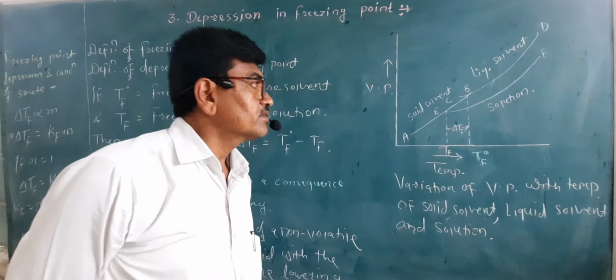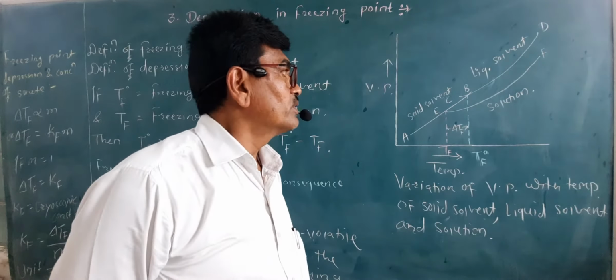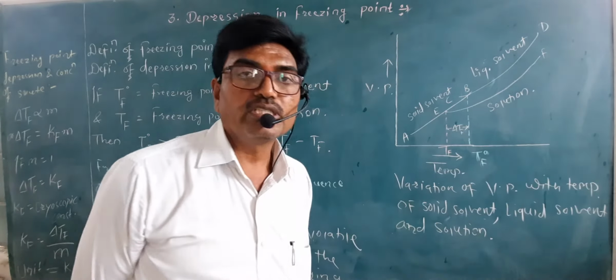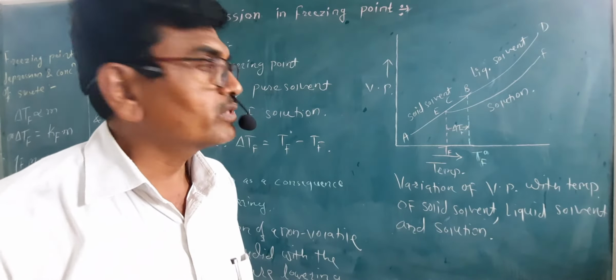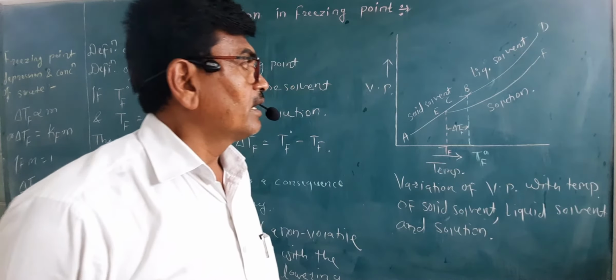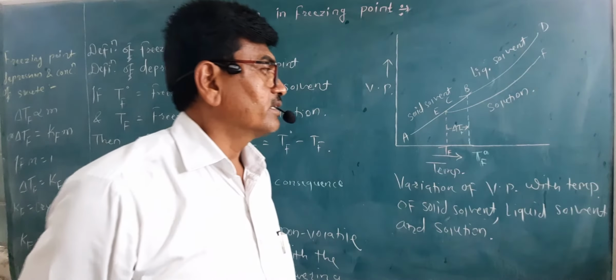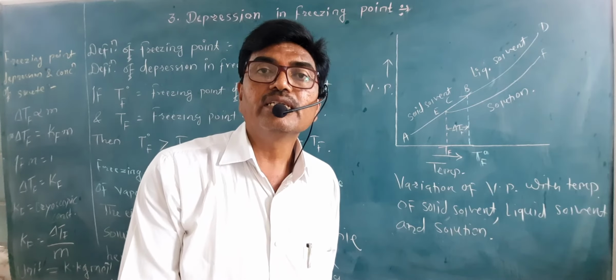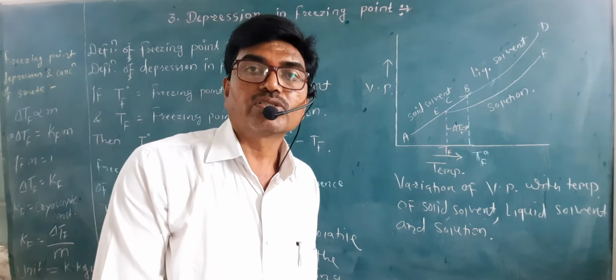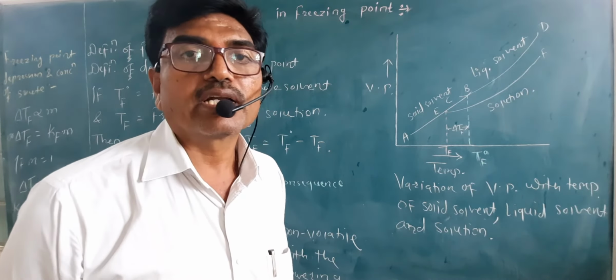So in this case, the solute does not dissolve in solid solvent. This is an important note. The solute does not dissolve in solid solvent, and the depression in freezing point of solution occurs due to the presence of non-volatile solute.